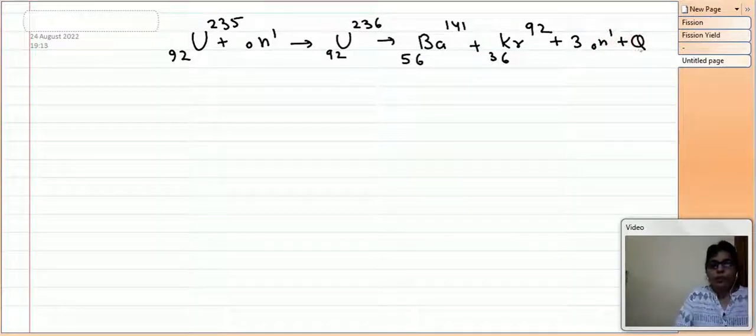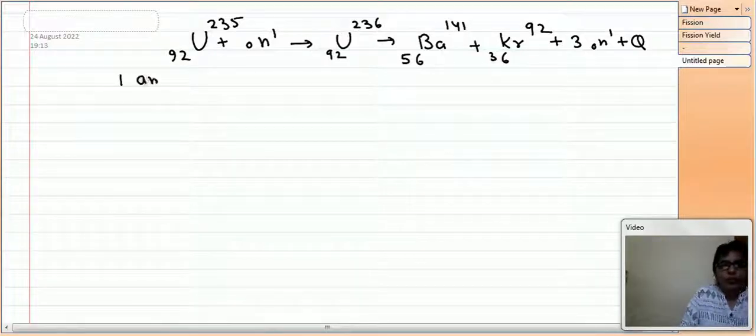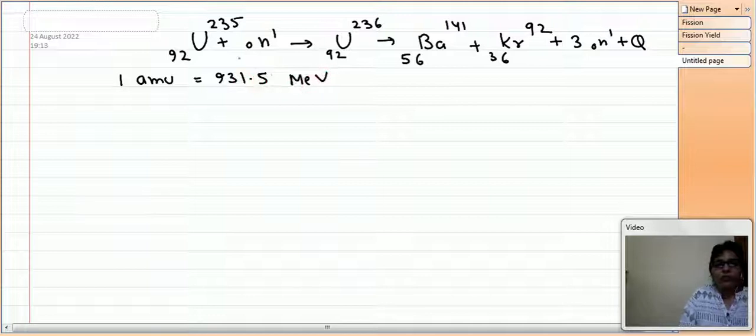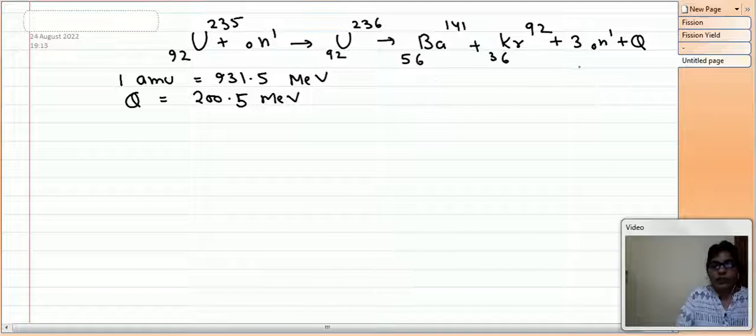Now this amount of Q can be calculated. If we calculate the mass on this side and then the mass on this side, then the difference of the mass expressed in AMU will give the Q. And we know that 1 AMU, atomic mass unit, is equal to 931.5 million electron volt. So if we calculate the mass difference and multiply this by 931.5 MeV, then we will get the value of Q in million electron volt, and that is equal to 200.5 MeV. For this typical reaction, the value of Q is equal to 200.5 MeV.